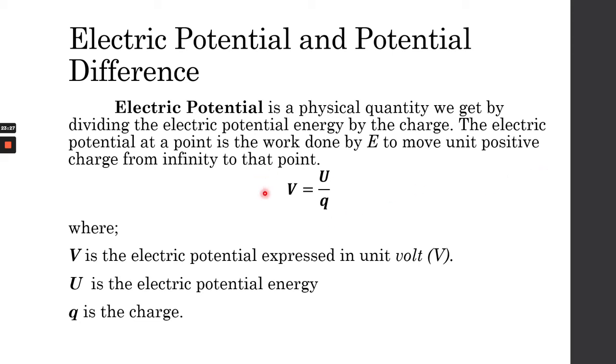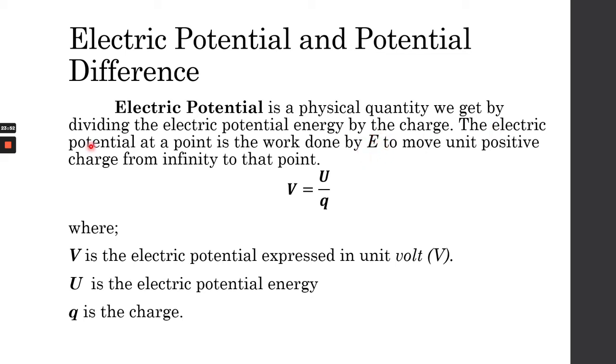Also, the electric potential at a point is the work done by the electric field to move a unit positive charge from infinity to a point. Earlier, the electric potential energy was about moving a unit charge against the direction of the electric field.